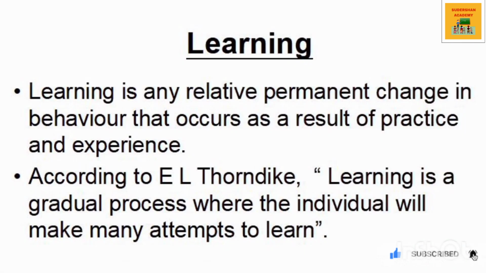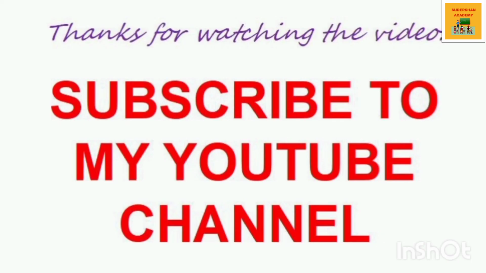Now, let us talk about learning. Learning is a key process in human behavior. It is defined as any relatively permanent change in behavior that occurs as a result of practice and experience. According to E.L. Thorndike, learning is a gradual process where the individual will make many attempts to learn. So students, in today's video, we have discussed the concept of development and its relationship with learning.